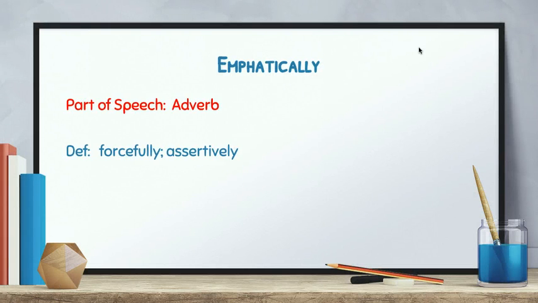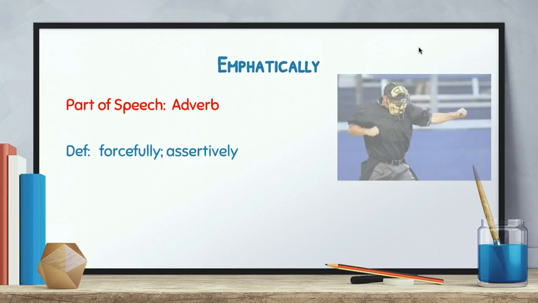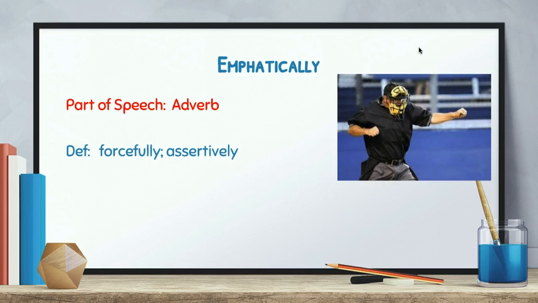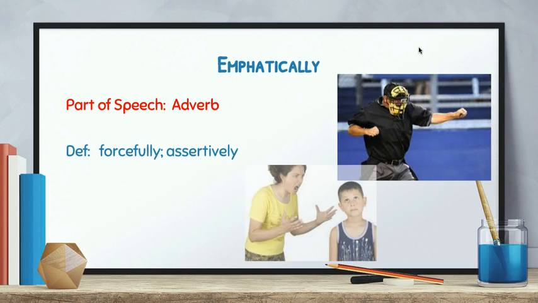Emphatically is an adverb. Definition is forcefully or assertively. Here, being a baseball and softball umpire, sometimes you have to make calls, safe or out, at play at the plate or something like that, and you have to make it emphatically. You have to be forceful with your calls. Another example would be when a parent is emphatically trying to get their point across to their kids.